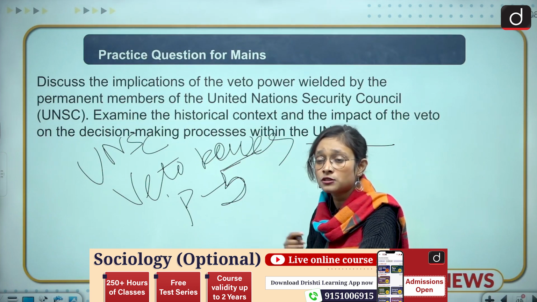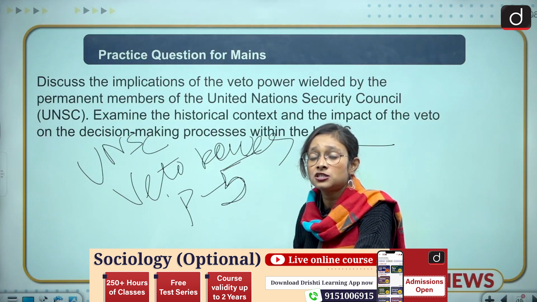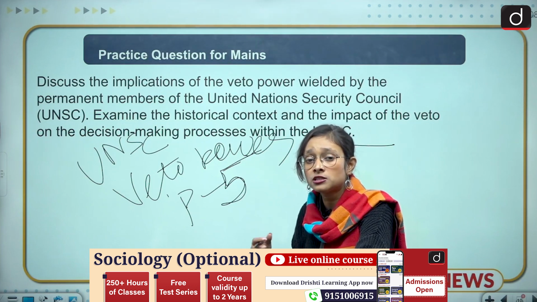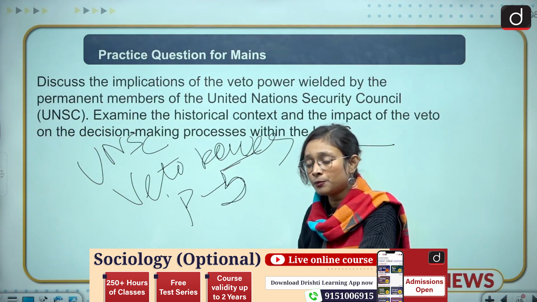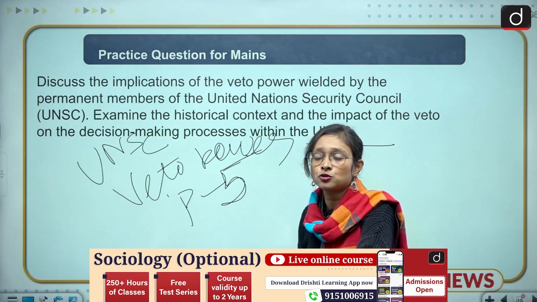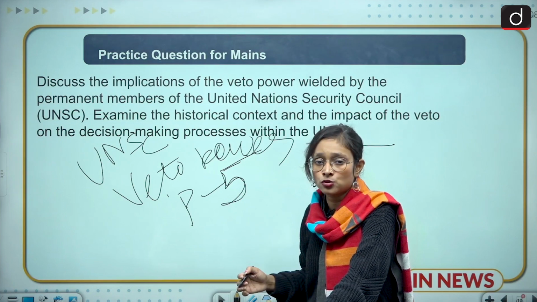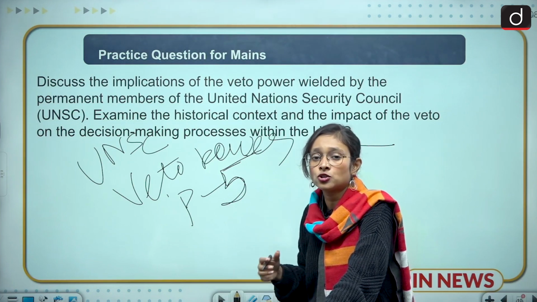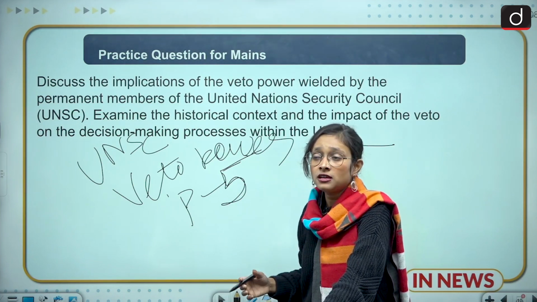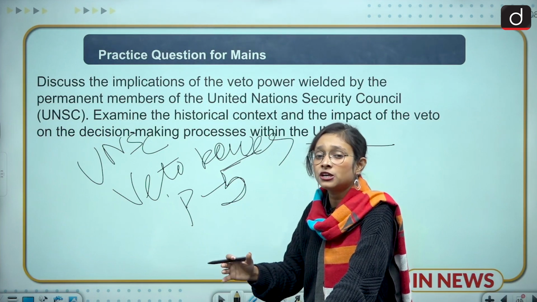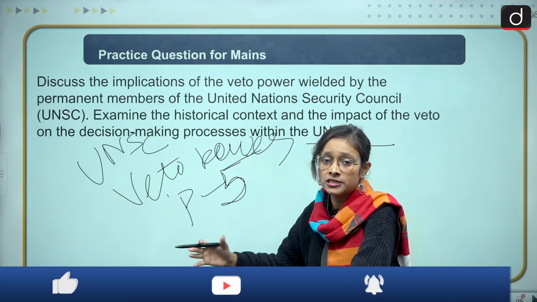They are also part of this world order, and in the decision-making process they should have an equal say. So the number of permanent members should be increased. On the other hand, it should be on a rotational basis, so that every country gets the opportunity to take decisions, and there should be a democratic way to run any international organization.